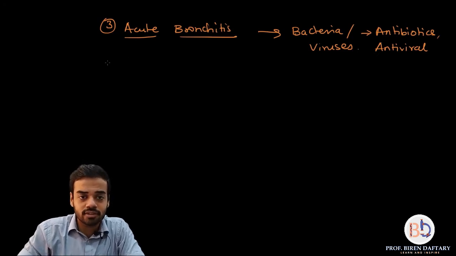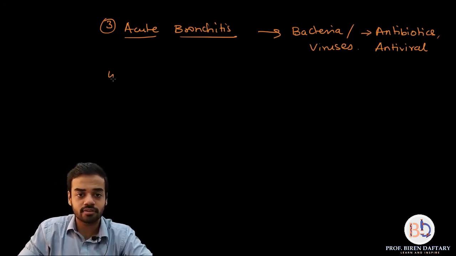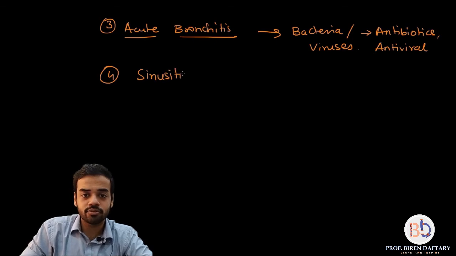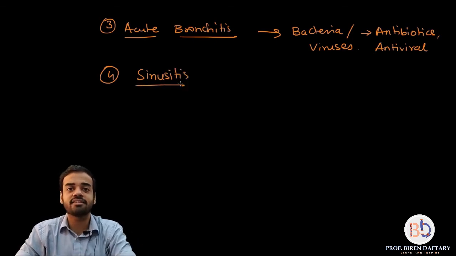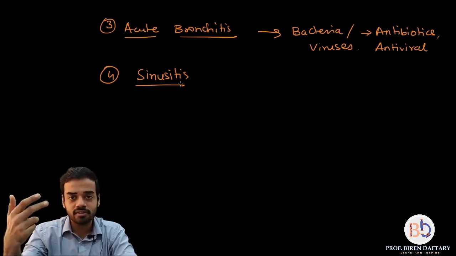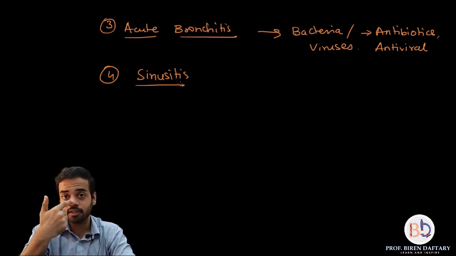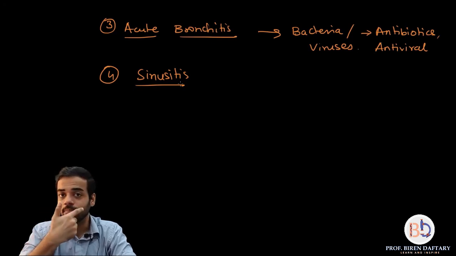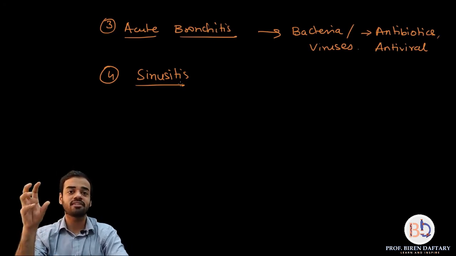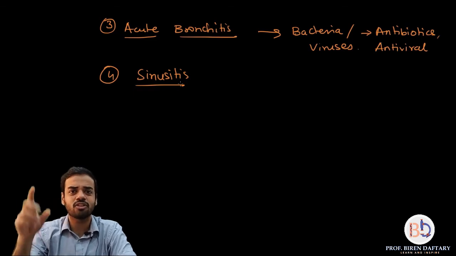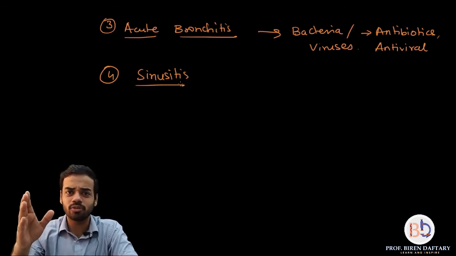The next disorder that we are going to study is called sinusitis. So sinusitis is inflammation of the sinuses. Sinuses are spaces present in the skull. Okay, so for example, sinuses are present over here, then they are present on both the sides of your nostrils. They are also present below your cheekbone. So these are spaces in the skull, and in a normal healthy person these spaces are empty, they are just covered by a small layer of mucous membrane.